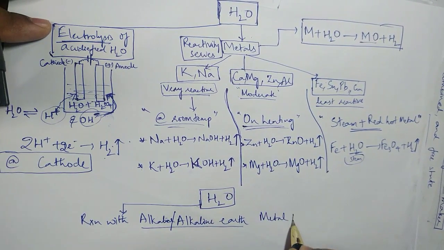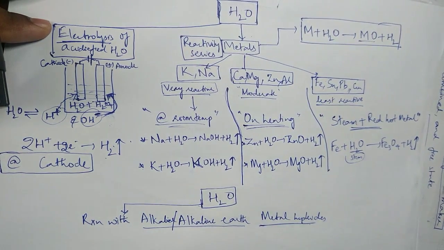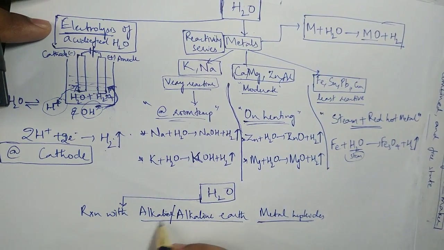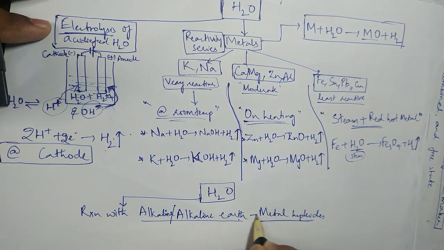What is that? Metal hydrides. So, reaction with alkaline and alkaline earth metal hydrides.